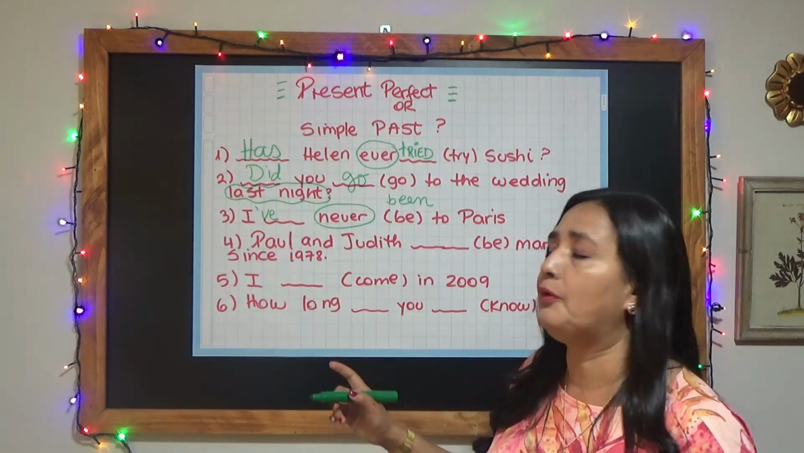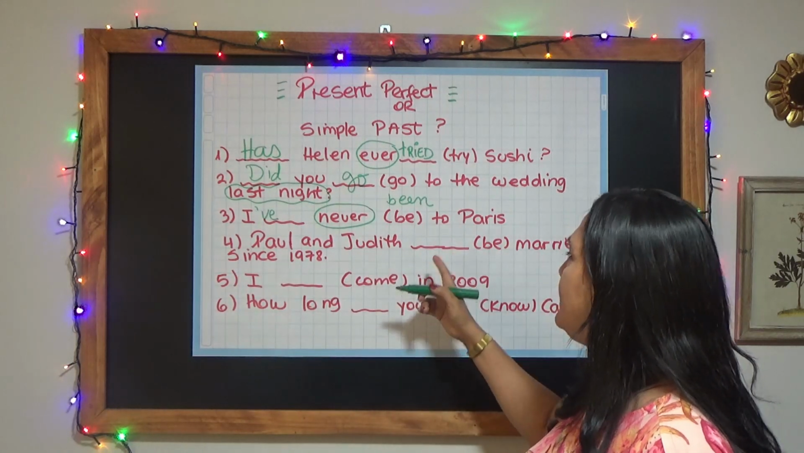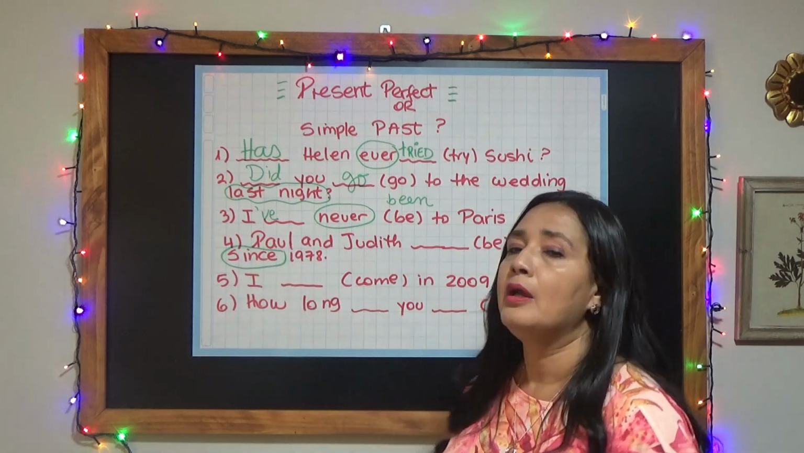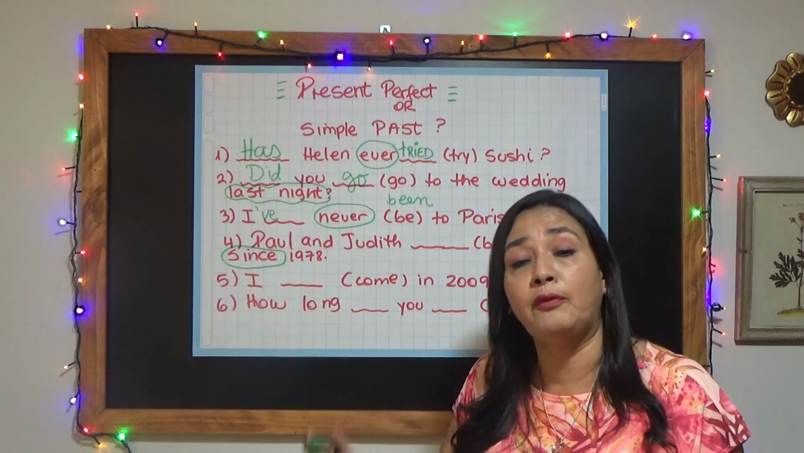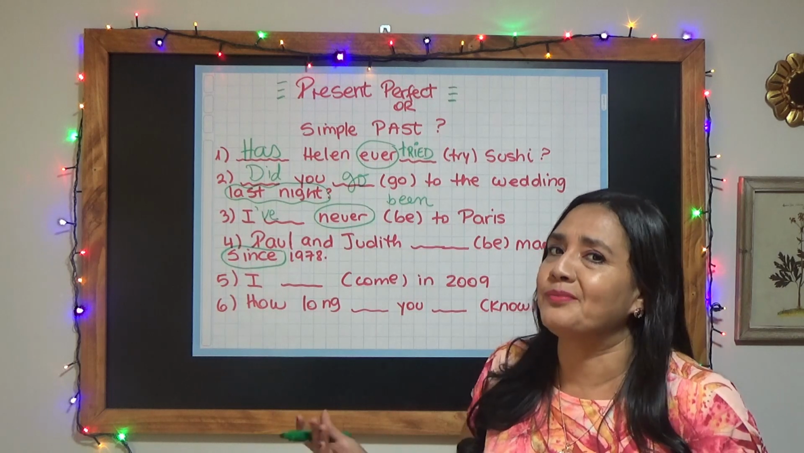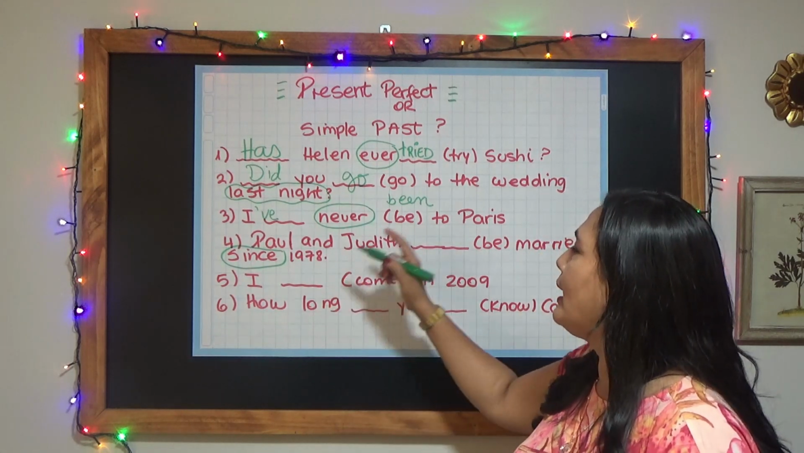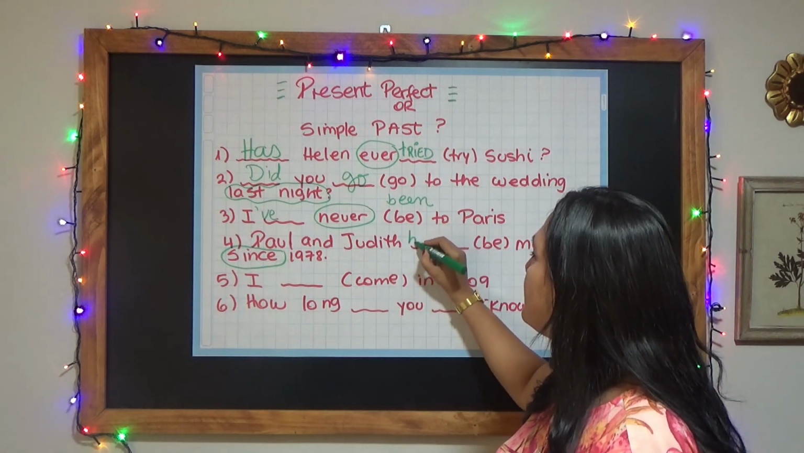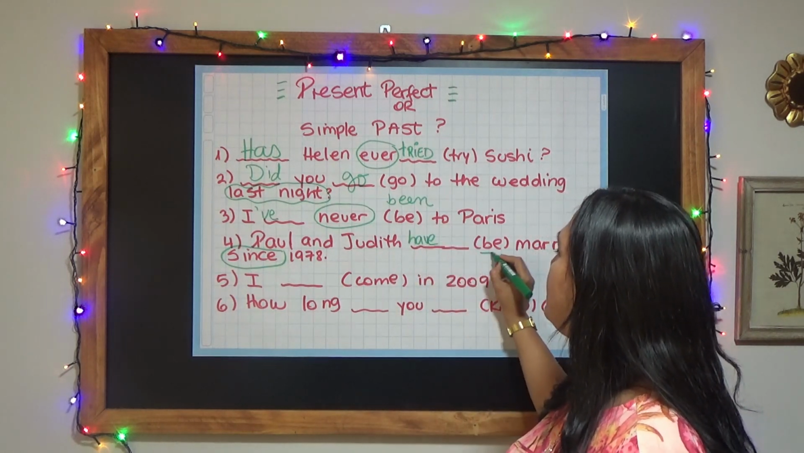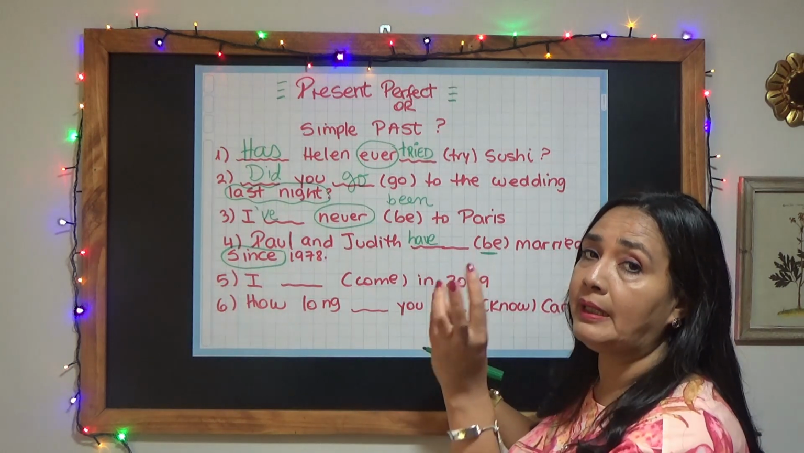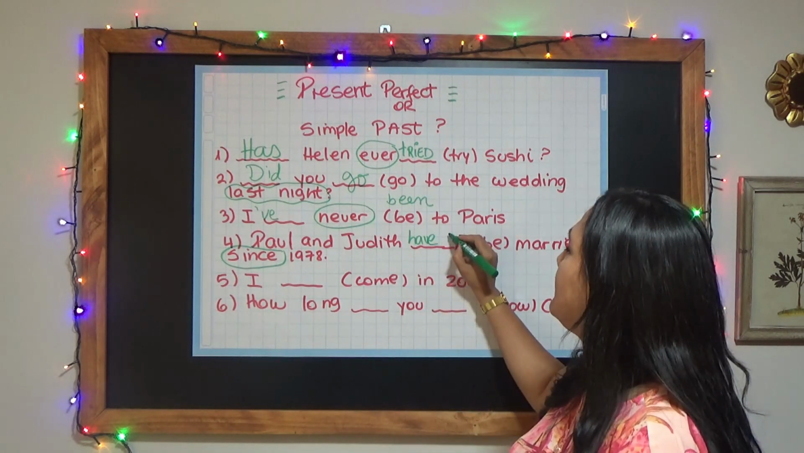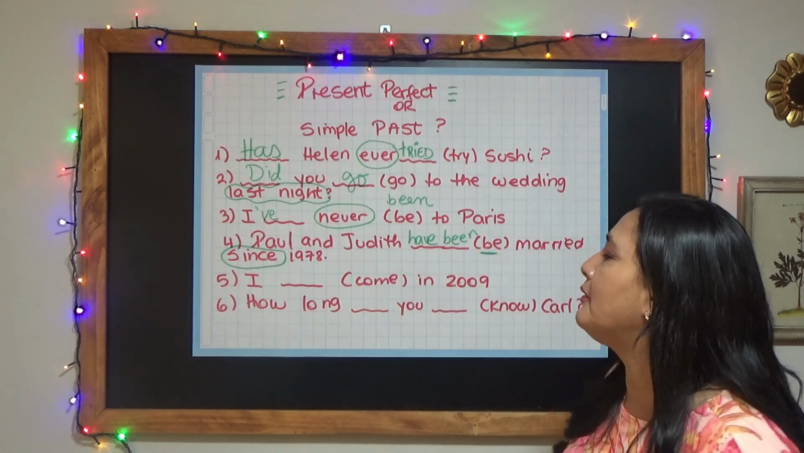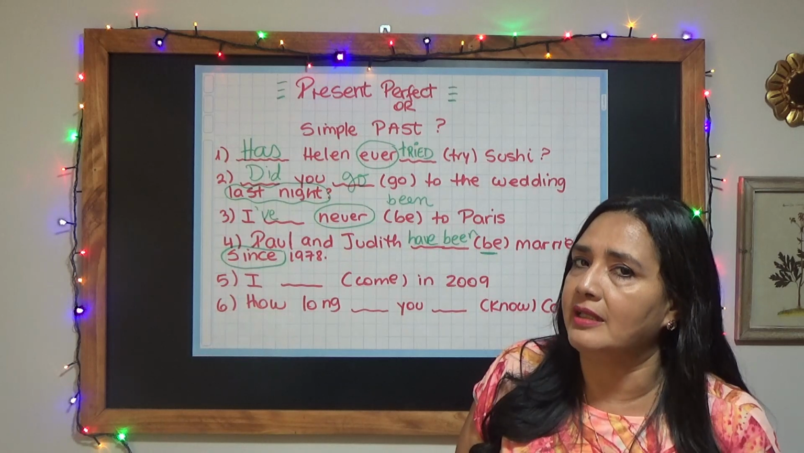Great, have a look at number 4. Paul and Judith since. Aha! When we have since and we have for, we are talking about present perfect. So, Paul and Judith, that's they, right? Have, and my verb in the past participle: be, was, been. Good. Paul and Judith have been married since 1978.